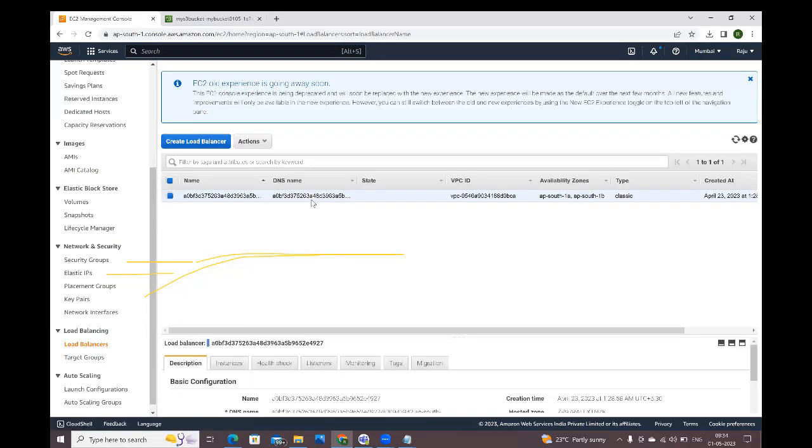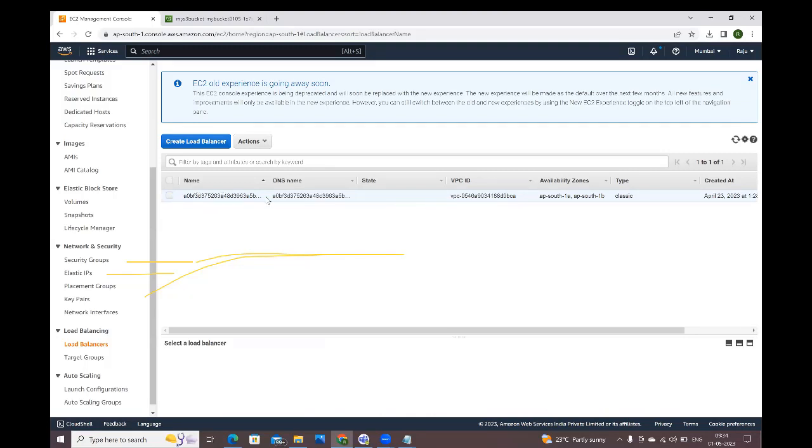See, guys, here the load balancer is available. For this load balancer, this is the DNS URL, guys. This DNS URL is too lengthy, too long, guys. So we can't remember these DNS URLs. If you share this DNS URL with the customers, they can't remember it.